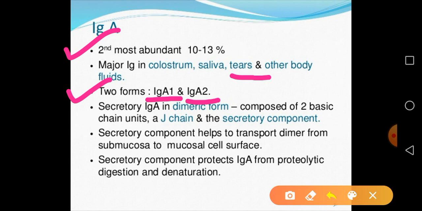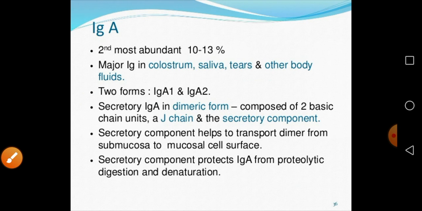So this is the secretory antibody. Most of the time it is called the secretory IgA. They are found in a dimeric form, like IgM, which is a pentameric form. This dimeric form is composed of two basic chains, J chain and secretory component. The secretory component helps to transport the dimer from submucosa to the mucosal cell surface. So IgA is responsible for the proteolytic digestion and denaturation of different pathogenic compounds.